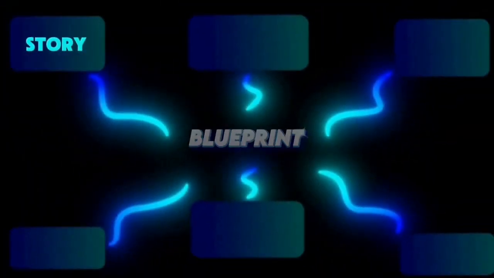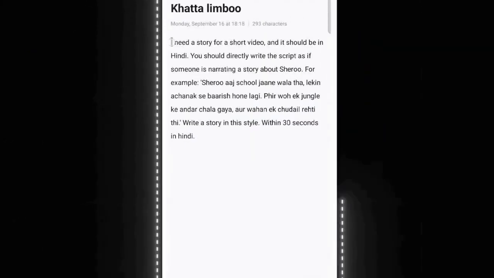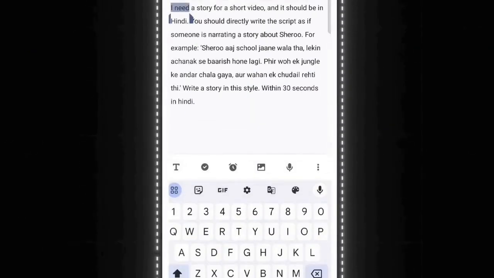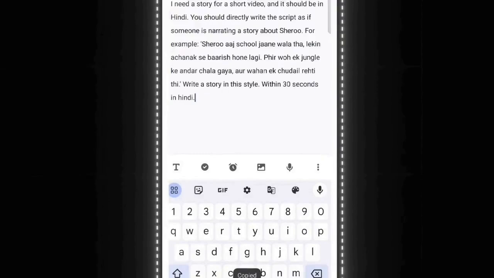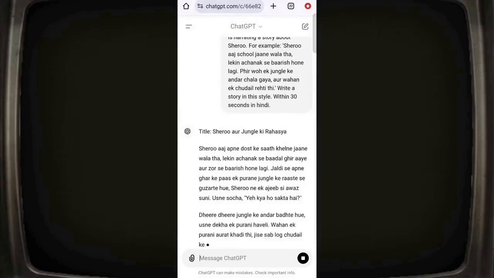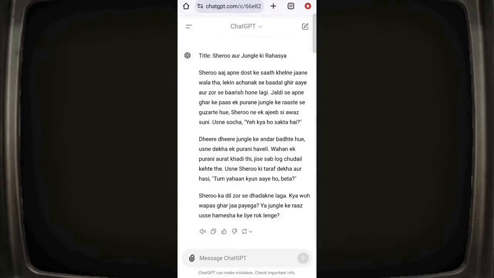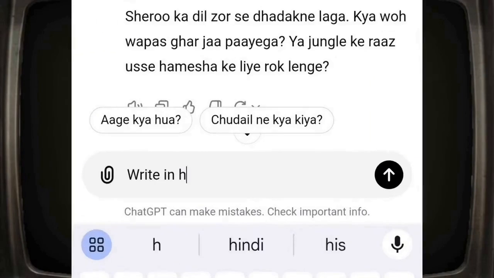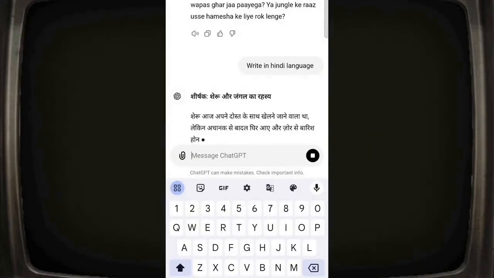The first step is story writing. We need a thrilling story like Khatta Limboo's, for which I have written a prompt in advance, which you will find in the description box. So copy this and open ChatGPT, then paste this prompt. You can see ChatGPT has generated a story, but this story also has some English words, and since you all don't know any English, I will give a prompt to write the story in Hindi.